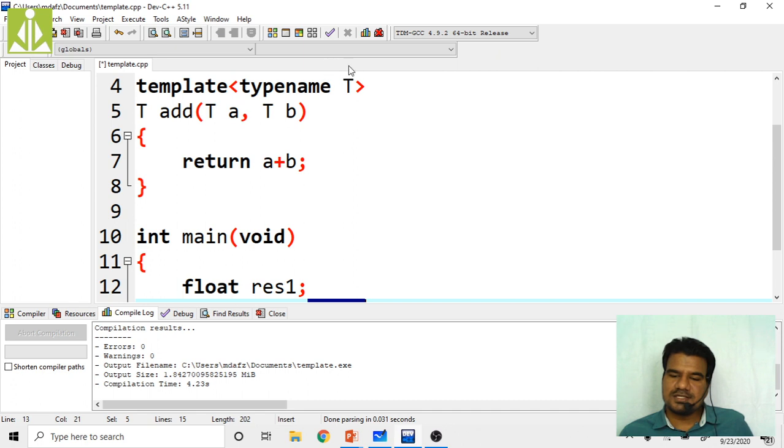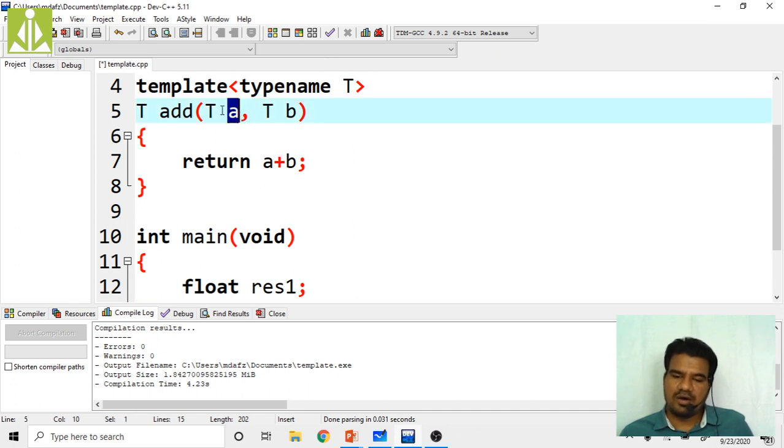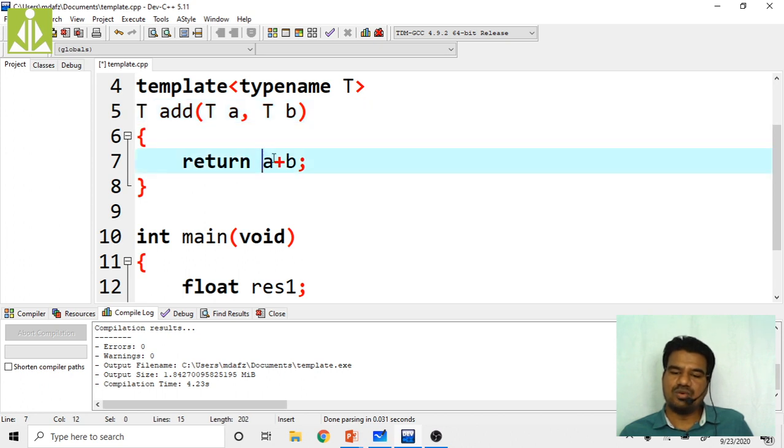As this T is float, this A will also be of type T, isn't it? So this A will also become float. This B is also of type T, so B will also become float. And the return type of this add is also T, so the return type will also become float. So we are adding two float values and returning the float result.